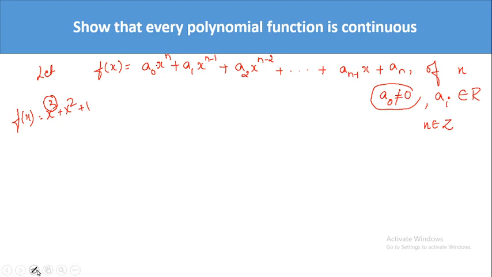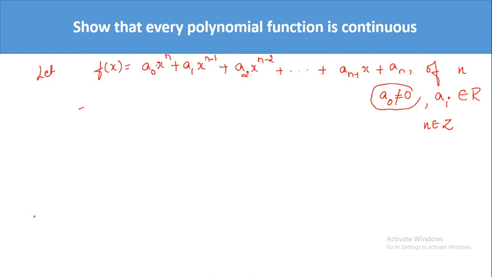Now what you have to prove, students? You have to prove that this polynomial function is continuous. For that we have to take a value for x. As I told, x can be any real number. So we'll go for the general method. What is the general method? How do we prove it?